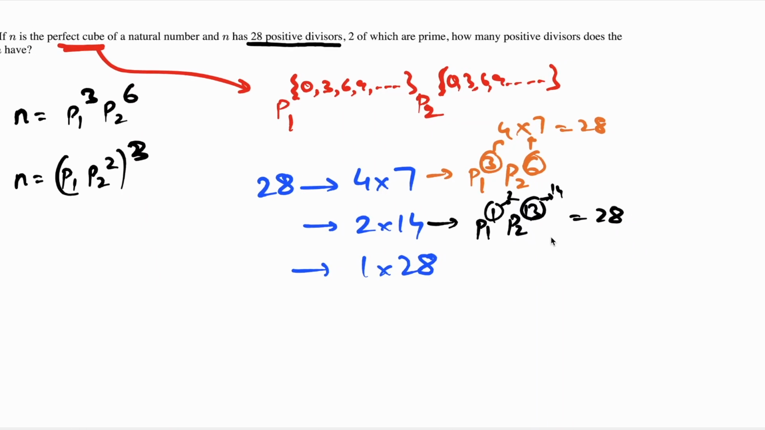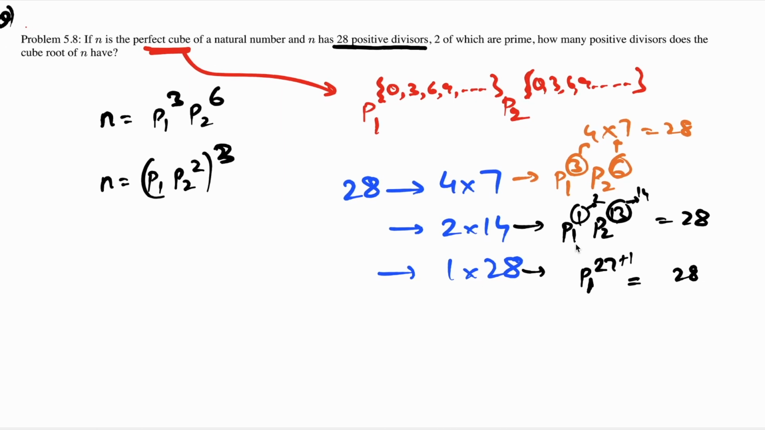And for the last case, I need to have p1 raised to 0, which is the same as not considering the prime. So the prime factorization has just one prime in it raised to 27. In this case, the number of divisors is again 27 plus 1, which is 28 positive divisors. So these are all the possibilities of having 28 positive divisors.